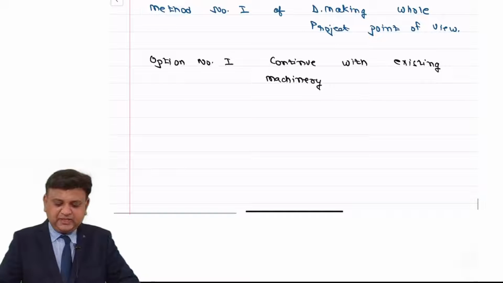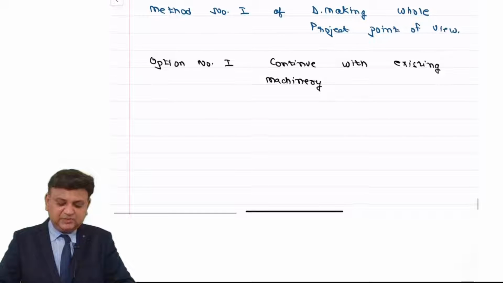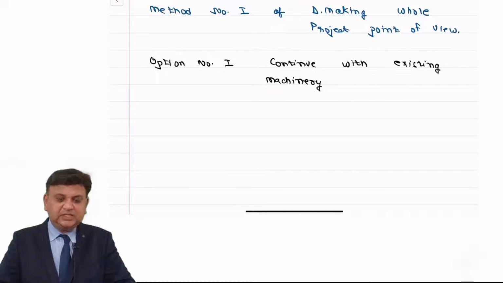I want you to write in the chat box: if at all we continue with existing machinery, then in step number one, what would be the investment?